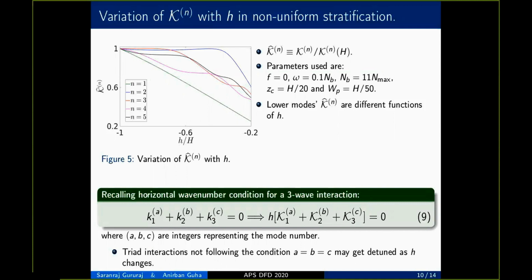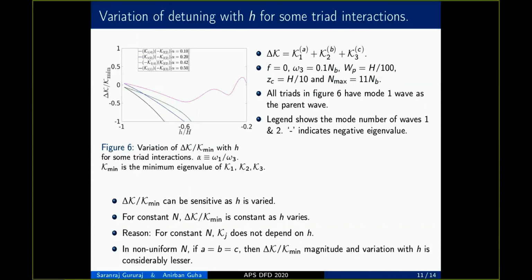Hence, triad interactions that do not follow the conditions where all waves are the same modes for their particular angular frequency may get detuned as h changes. As seen from the previous slide, since different eigenvalues can vary differently with h, even though the triad condition is satisfied at a single location, it may not be satisfied for all h.